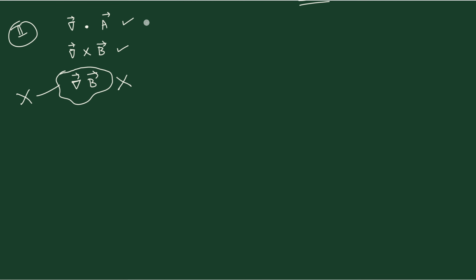Once this is clear, now we can see what will happen if I perform the divergence of A. The calculation is quite simple, because it is only a matter of writing down the expression for the del. So let me write down: del is i times dou by dou x plus j times dou by dou y plus k times dou by dou z. That is the del operator.